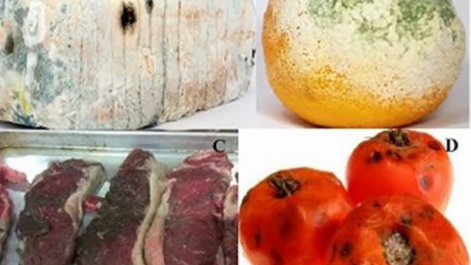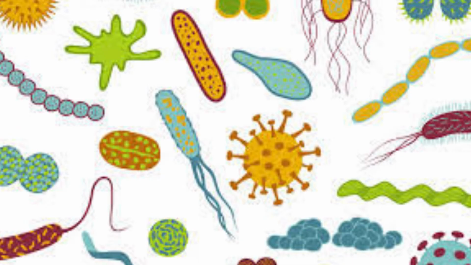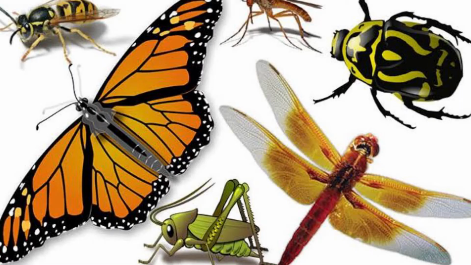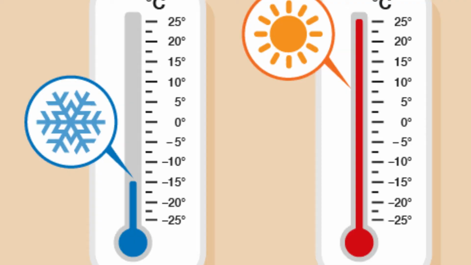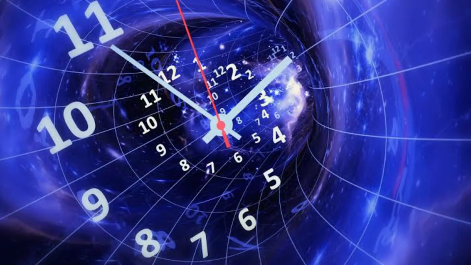Now, there are many factors that affect food spoilage. We look at about 8 factors here. Now, first is the microorganisms, enzymes, light, air, insects, physical damage, temperature, and time. Now, we'll take them one after the other.